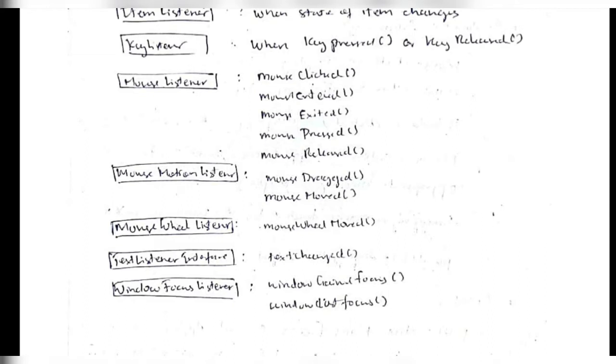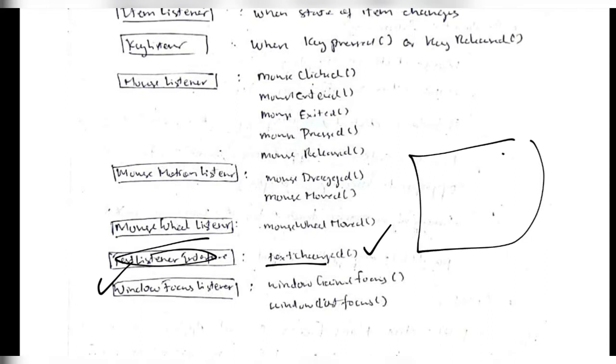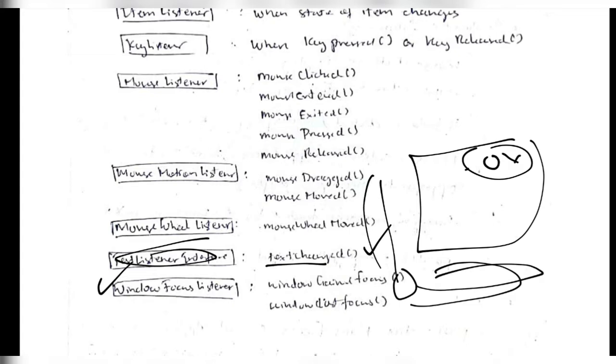Okay, and same thing for the text also. If the text has changed, the text change will be called in the listener object. And the last one is the window focus listener. If the window on which we are performing the task has focus, or if the focus is on any of the other icons, that will be specified by the window focus listener.